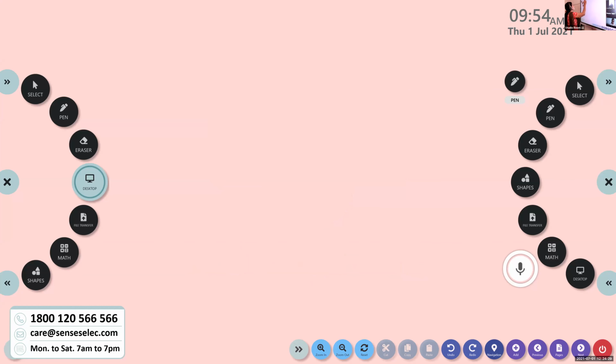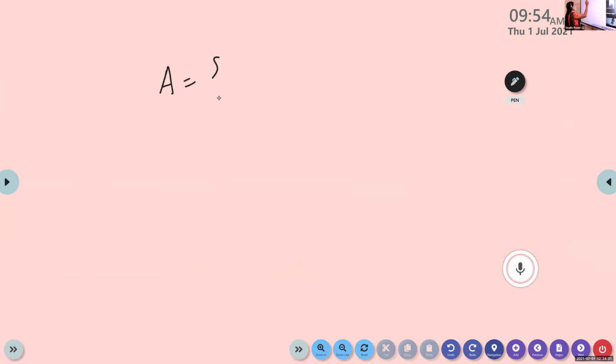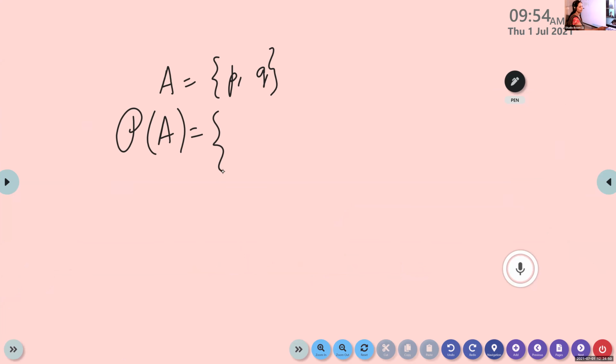Okay, suppose you are given a set like this. Suppose A is equal to the set P comma Q. Instead of father, mother, and child, suppose you are given a set like this. A is P comma Q. What will be the power set of A? Try this one. What is your answer?